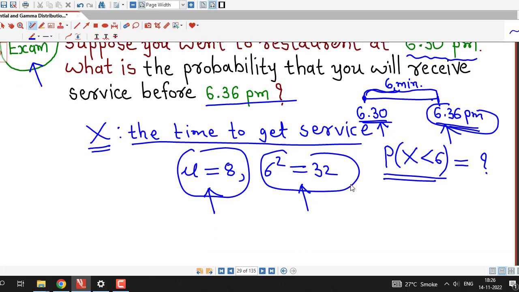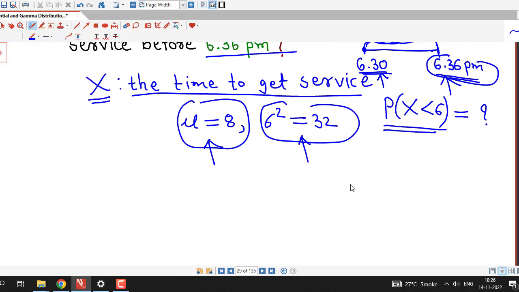Now, to find this probability we will require the probability density function of the gamma random variable. This probability will be equal to the integral of the PDF of the gamma random variable with respect to x from 0 to 6. So first we have to decide the PDF of this random variable x.